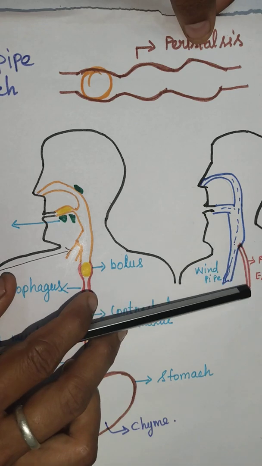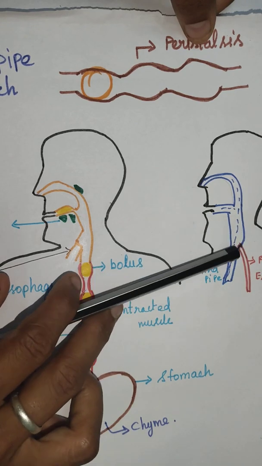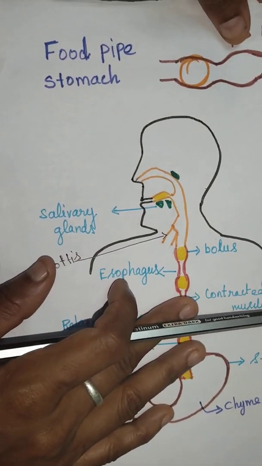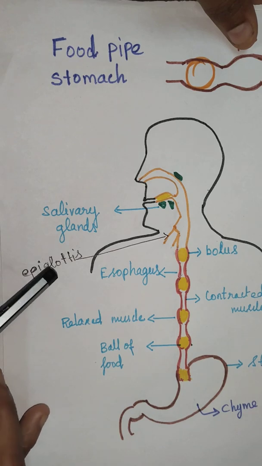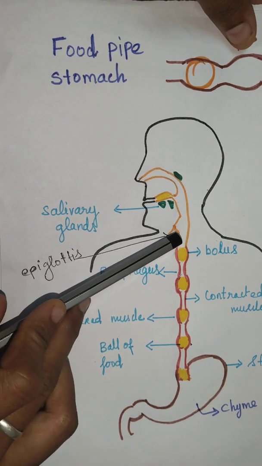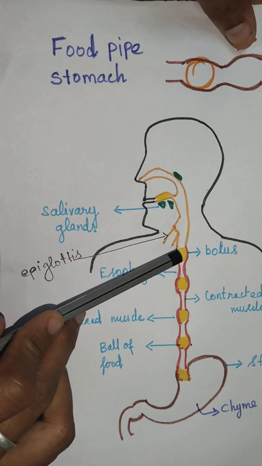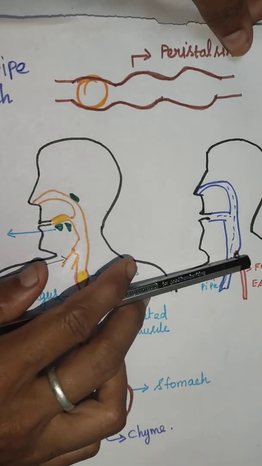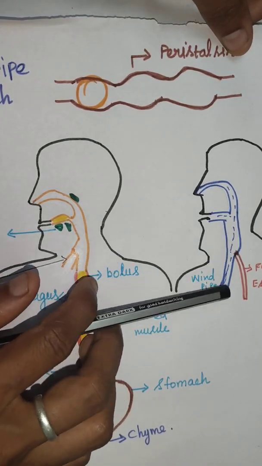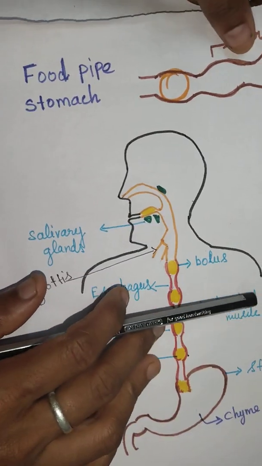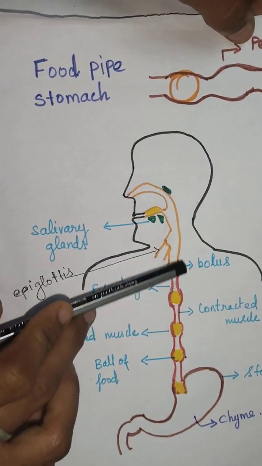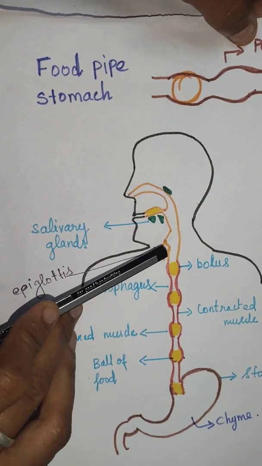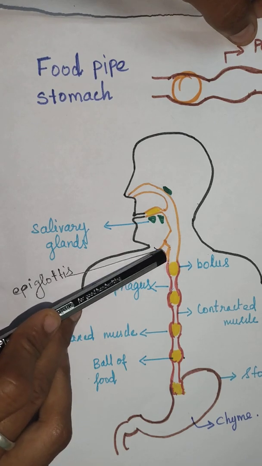Then how does food enter the food pipe and air enter the windpipe separately? This is done by a flap-like wall called the epiglottis. The epiglottis closes the windpipe when we swallow food and allows the food through the food pipe. And it closes the food pipe when we breathe and allows the air into the windpipe. This way, food passes through the food pipe and air passes through the windpipe, by the epiglottis. This is about the food pipe and the windpipe at the throat region.